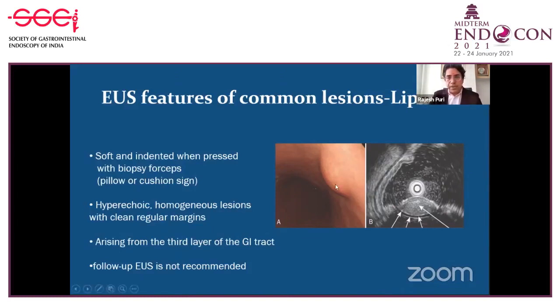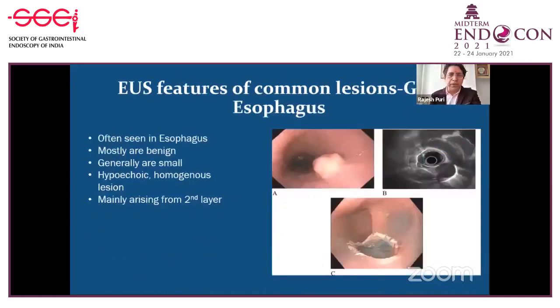So you have a subepithelial lesion which is hyperechoic. This is the muscularis propria. In comparison to that, it is hyperechoic, originating from the third layer, no vascular signal, homogeneous. The diagnosis of lipoma is there. You don't require to take biopsies and you don't require to follow up these patients.